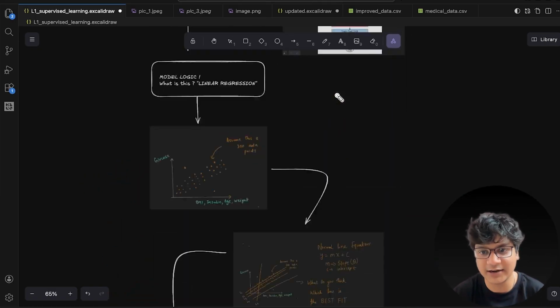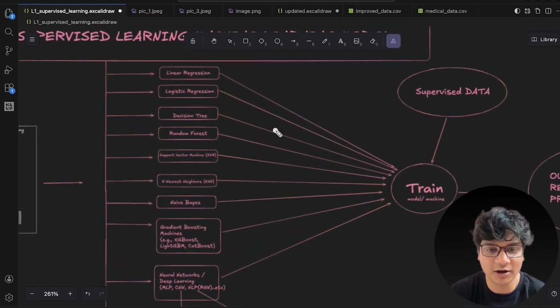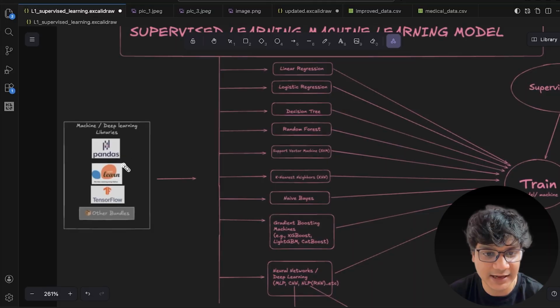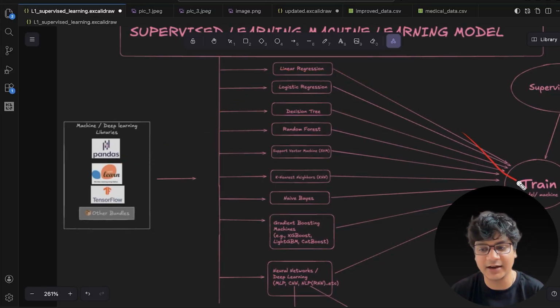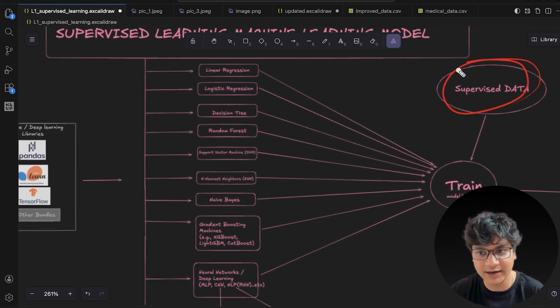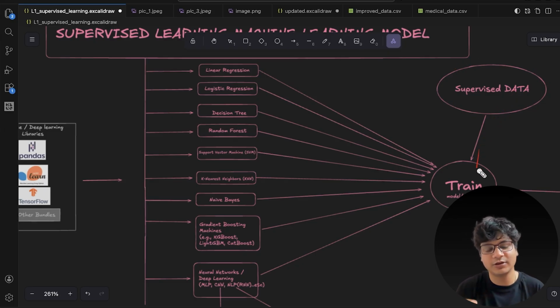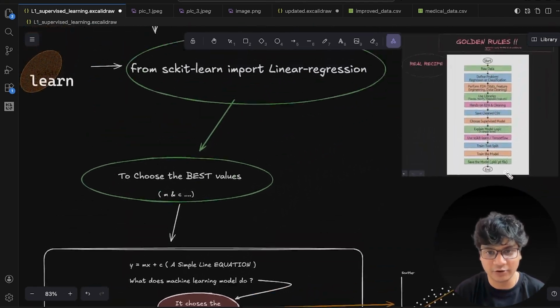See, I will again go to that diagram, right? See this part. I have chosen one linear regression model from scikit-learn. So this is my scikit-learn, and I have chosen this linear regression model. I am going to train my linear regression model by feeding my raw hospital data, so that it is supposed to give me the best line possible. Simple, right?